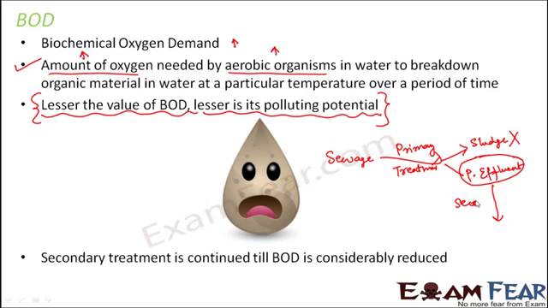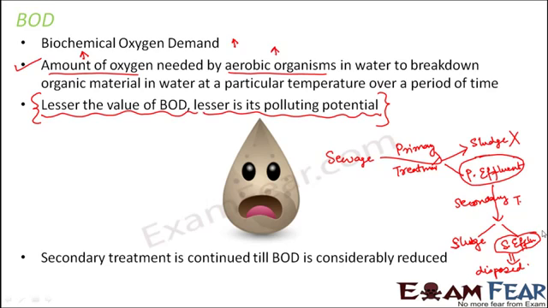This primary effluent was further considered for secondary treatment. As a result of secondary treatment, again sludge is formed, which is the unwanted matter, and what else? The secondary effluent. Now the secondary effluent which is formed is good enough to be directly disposed into water bodies, because it has very little BOD.